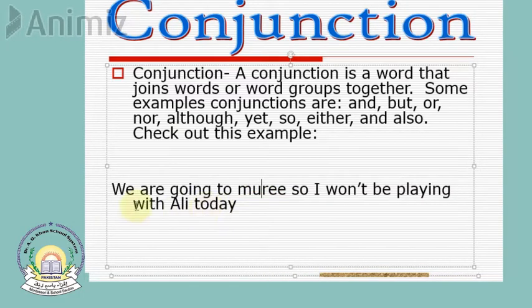So we are going to Murray. This is one sentence. I won't be playing with Ali today. This is another sentence. So when you have to combine two sentences, you are going to use a conjunction. So what will be the conjunction? So. I hope that you have understood this.